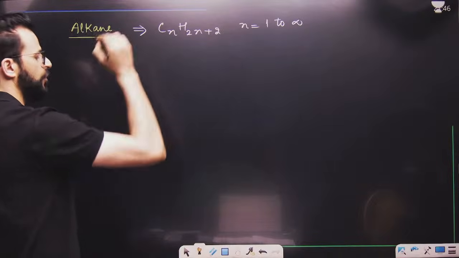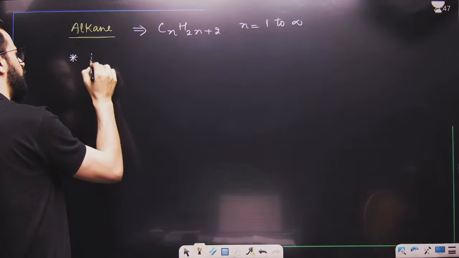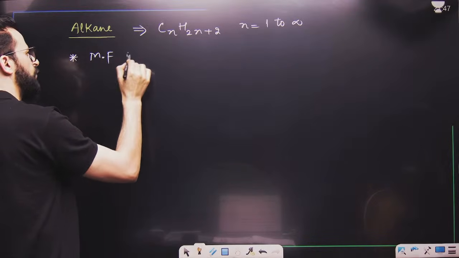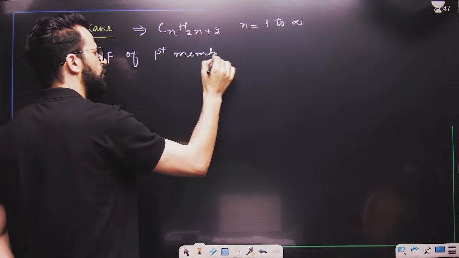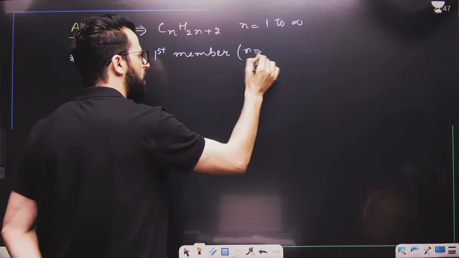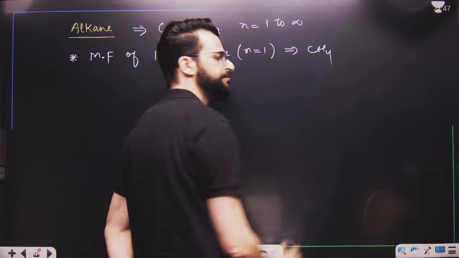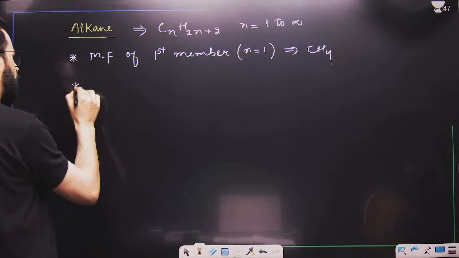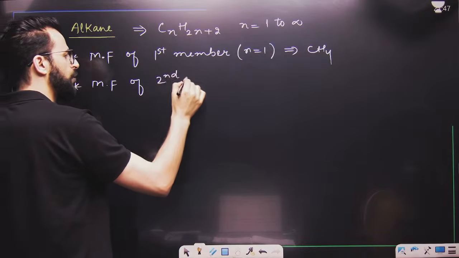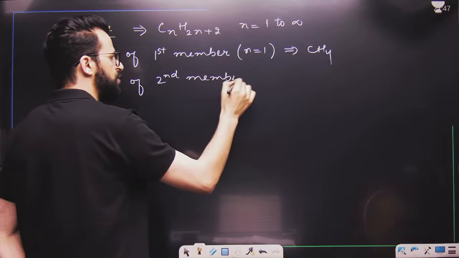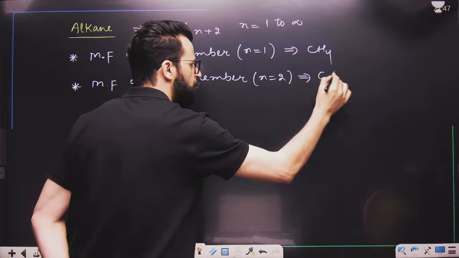So this is the general formula. Now dear students, listen carefully. When we talk about molecular formula of the first member, we have to put n equals 1. That means at that time the molecular formula will be CH4. Similarly, for the second member, n is equal to 2, and the molecular formula becomes C2H6.